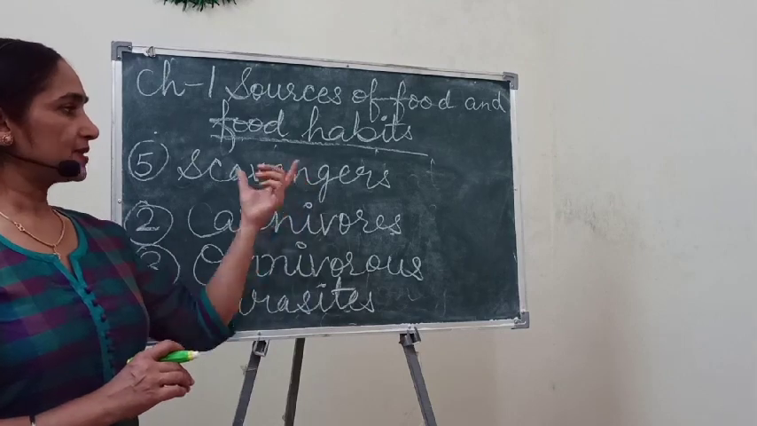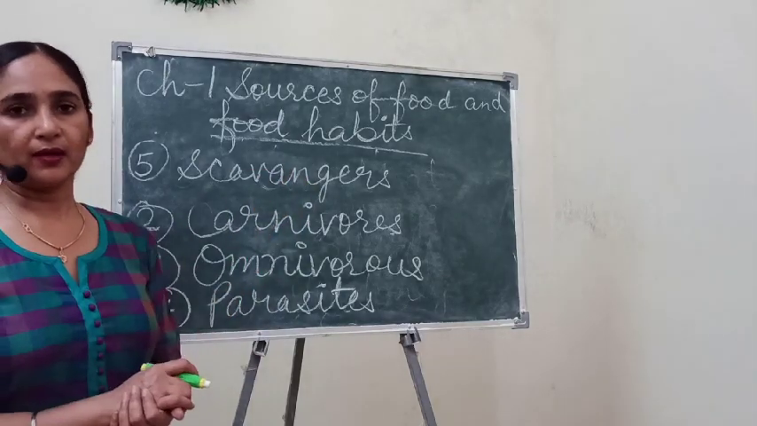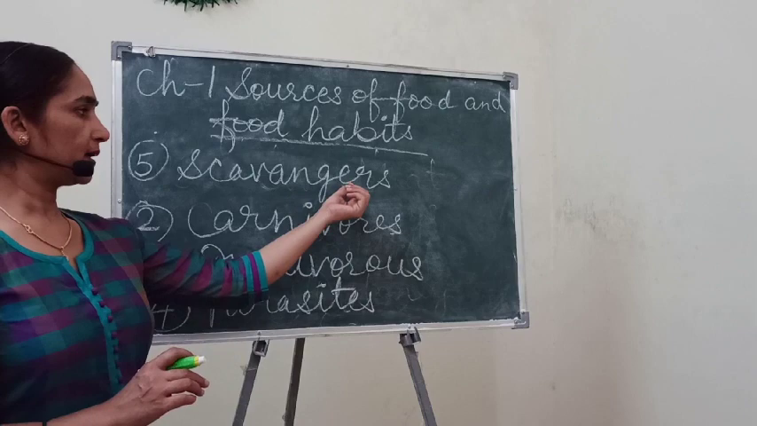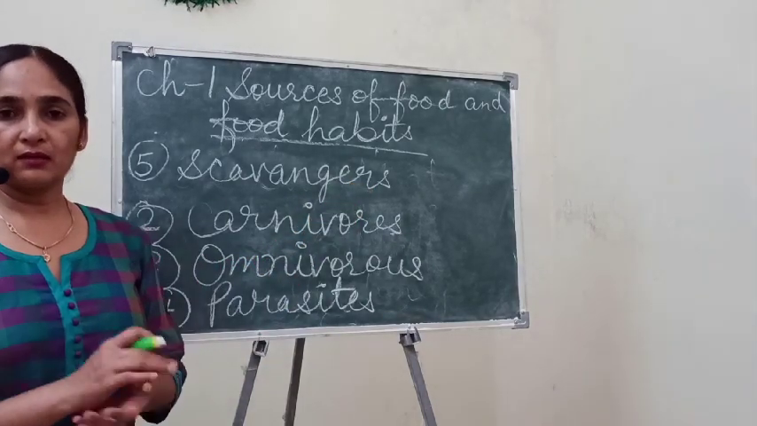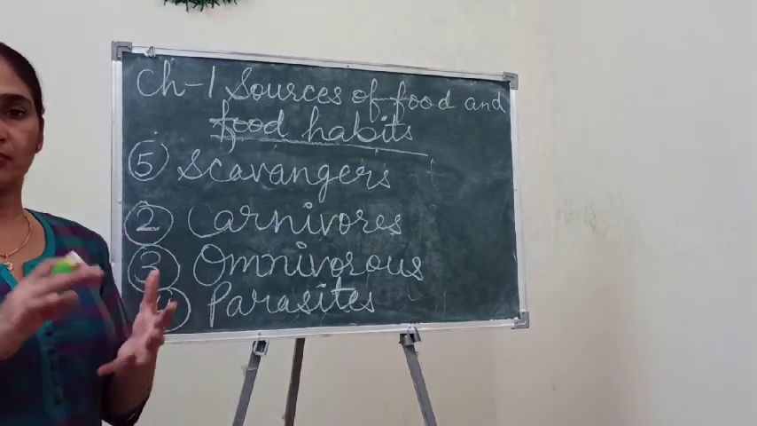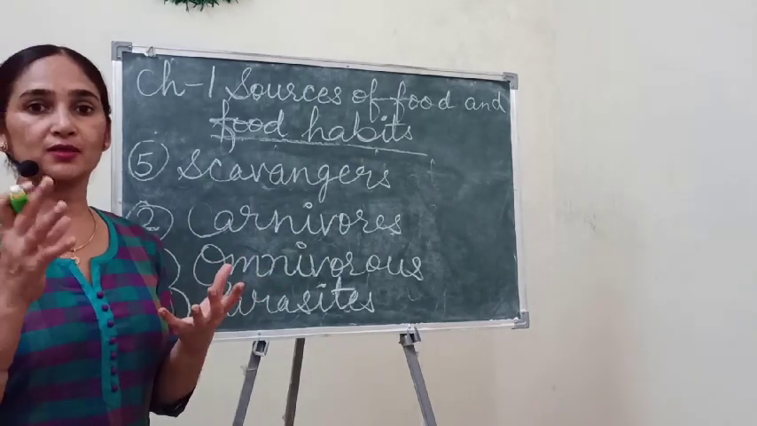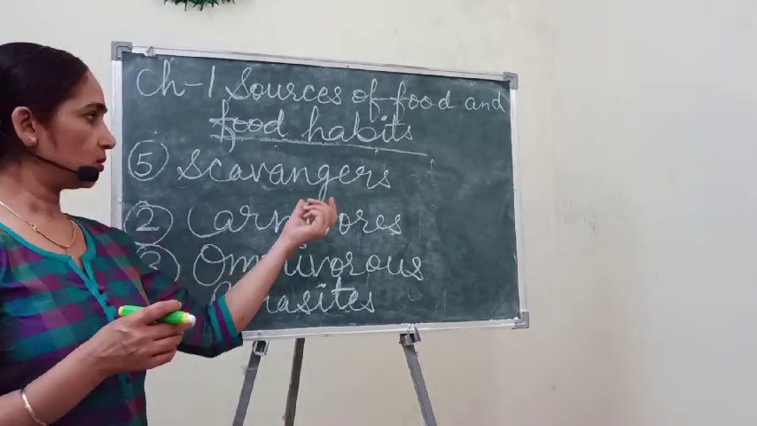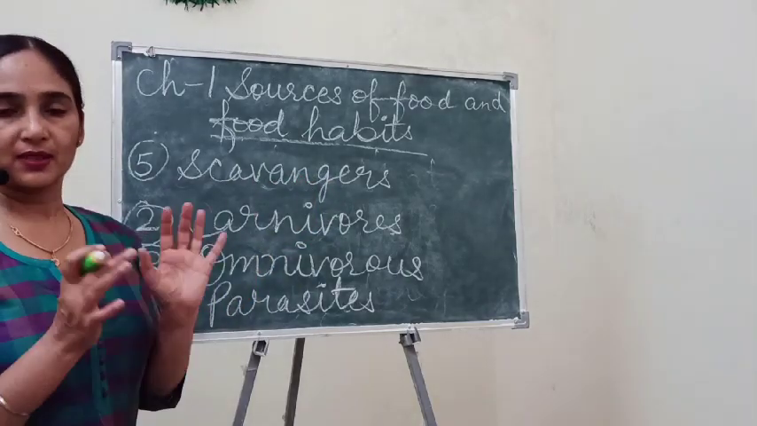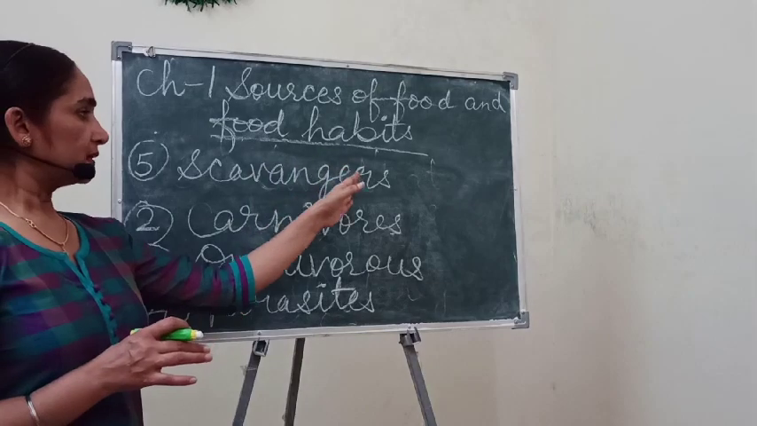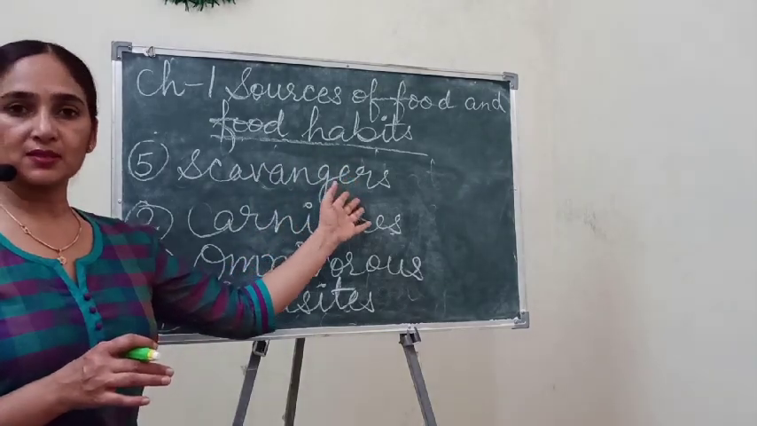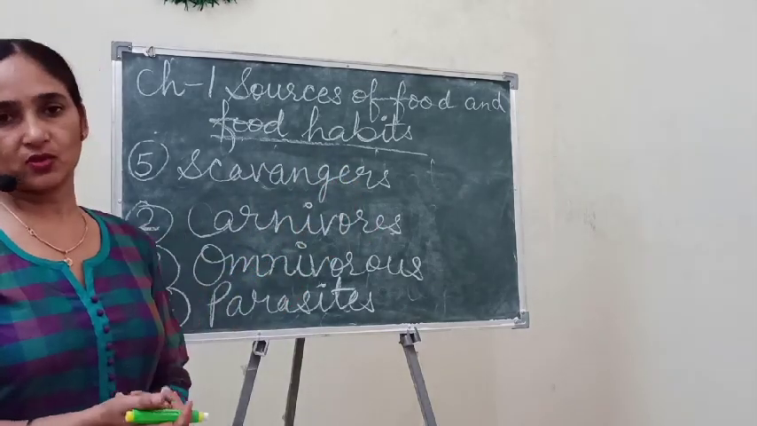So these animals are also very important for our environment. Here we can take the example of jackals and eagles. Many animals, some foxes and dogs, also come under this category. They are omnivores also, but sometimes they act as scavengers too.